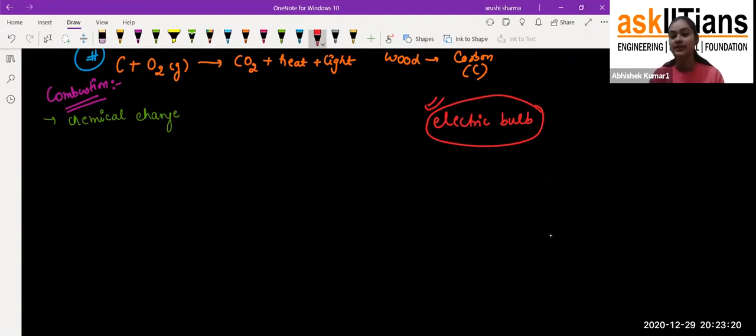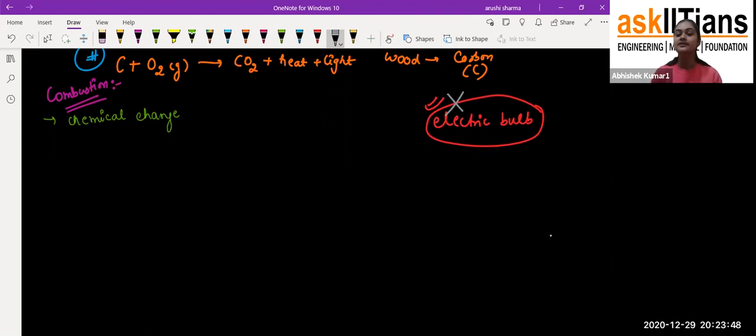Try to think of it: we have one electric bulb and it is also giving heat and light. In the combustion process, we are getting heat and light. So the electric bulb is also giving heat and light. So can the electric bulb also be a combustion reaction here? No. The answer to this question is no. It is not a combustion reaction.